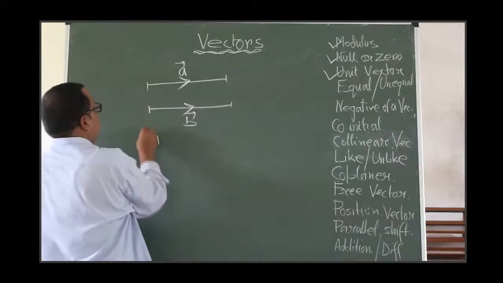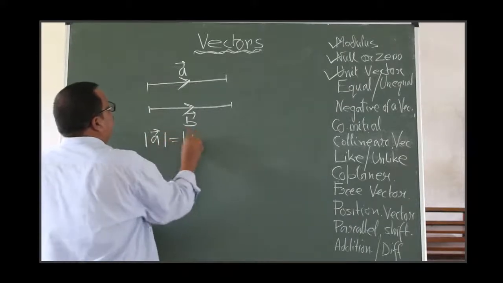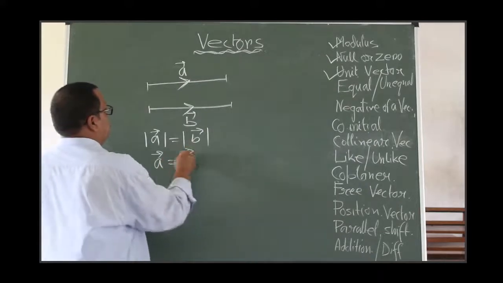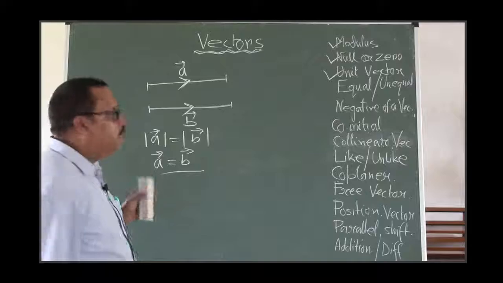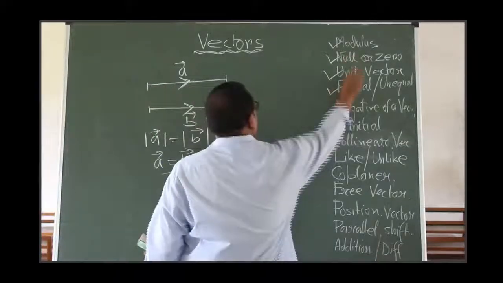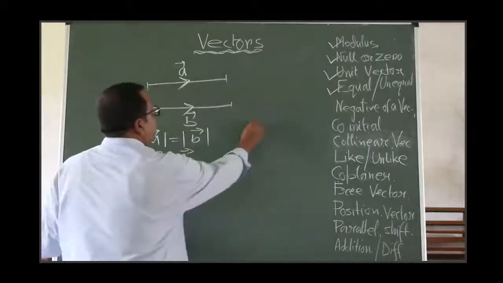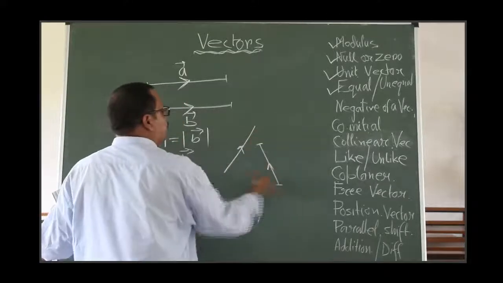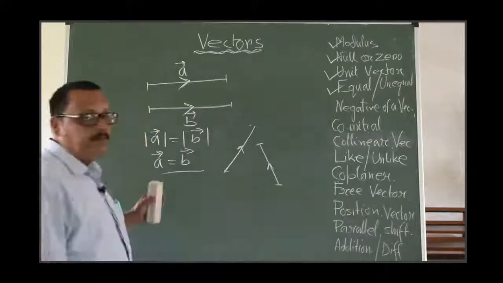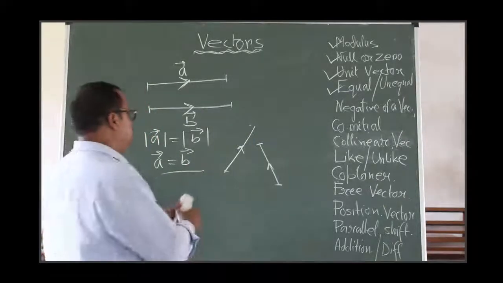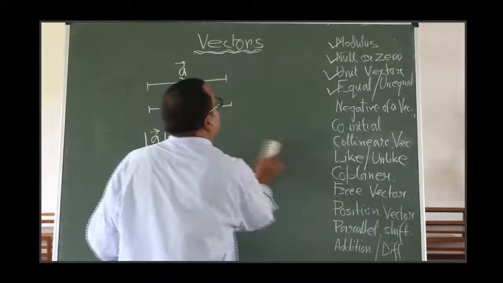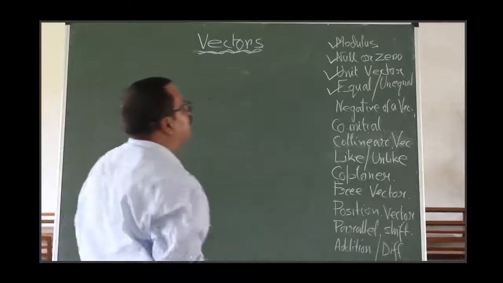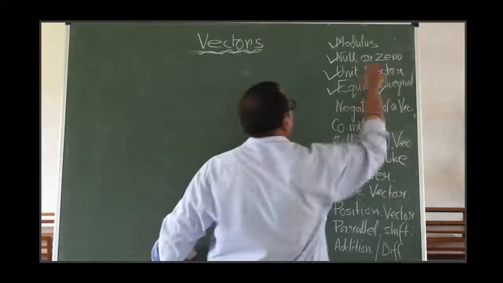That is, if vector A is equal to vector B, then you will say vector A is equal to B, the same vector. Okay, and for these vectors, are they equal if the modulus is also the same but the directions are not the same? Direction same? No. So these are not equal vectors or the same vector. These are unequal vectors, right?